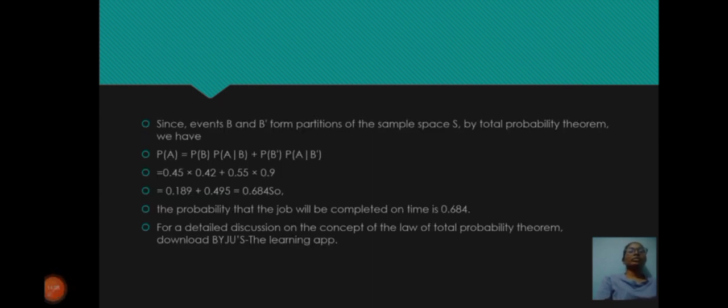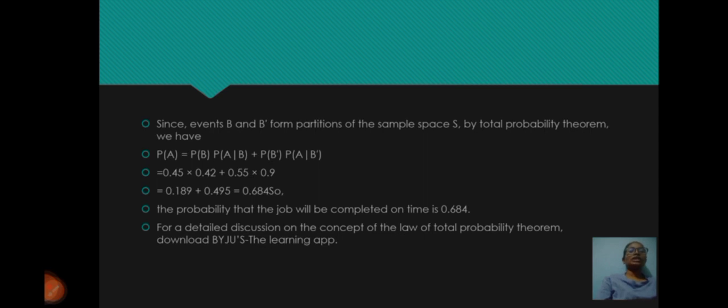Since events B and B' are the partitions of the sample space S, by the total probability theorem we have P(A) = P(B) P(A|B) + P(B') P(A|B') = 0.45 × 0.42 + 0.55 × 0.9 = 0.189 + 0.495 = 0.684. So, the probability that the job will be completed on time is 0.684.